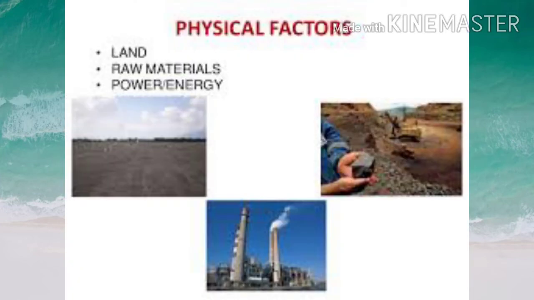For the location of an industry, we need both physical factors or physical values, which include land, availability of raw materials, favorable climate, power resources, that means electricity, all that. So, for the location of an industry, we need two factors. One is the physical factor or the physical values, which includes land, availability of raw materials, favorable climate, power resources.